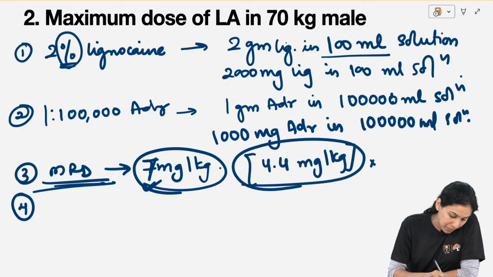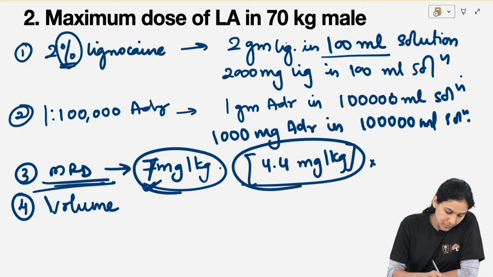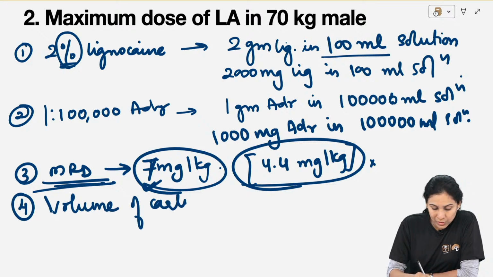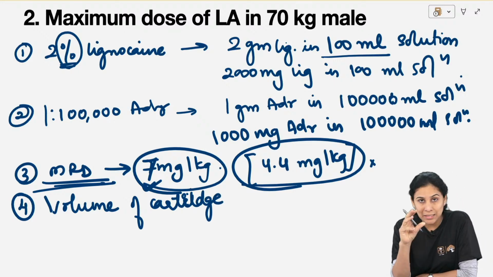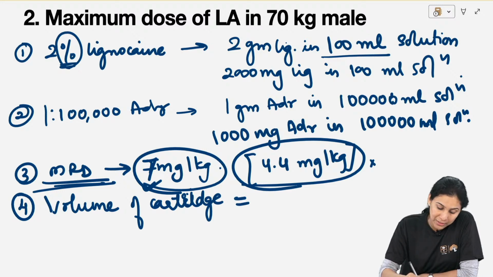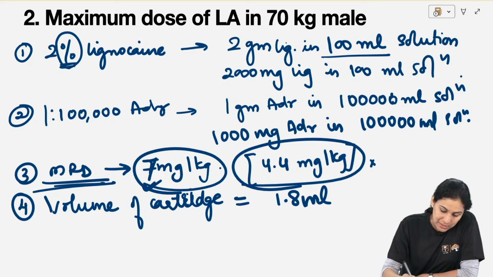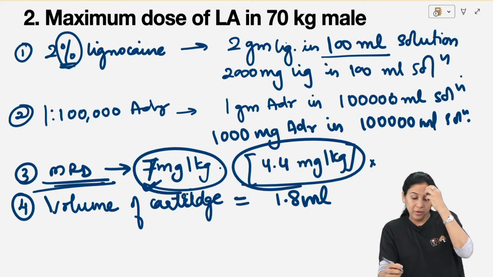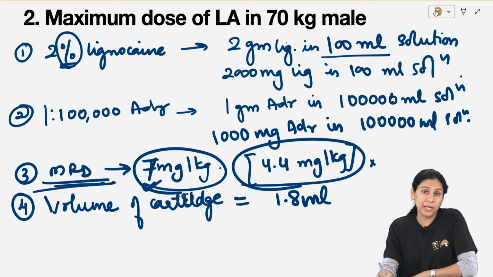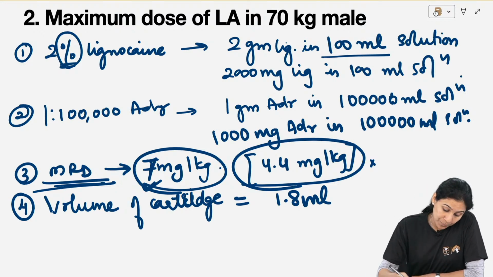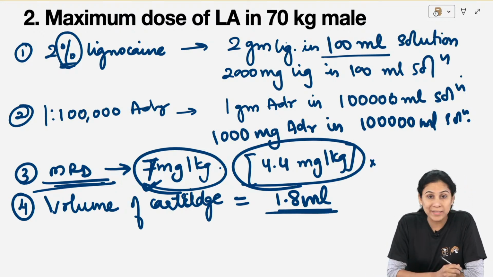Fourth fact which you have to remember is volume of cartridge. Most of the local anesthetic solutions are now available in a cartridge form, and the volume of one cartridge is 1.8 ml. In India, we still have vials, but cartridges are also available, especially of articaine and such drugs. So volume of cartridge is 1.8 ml.